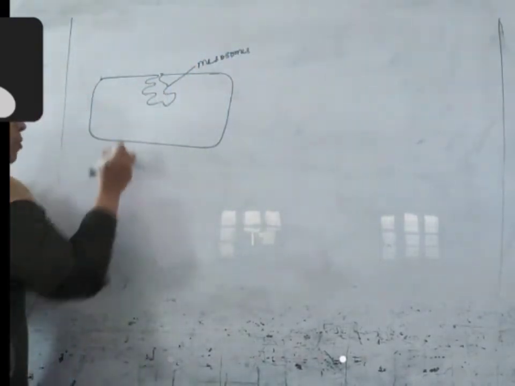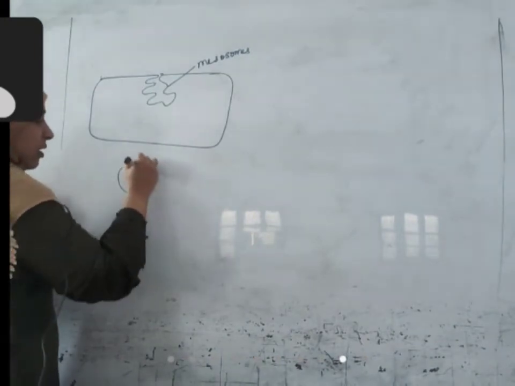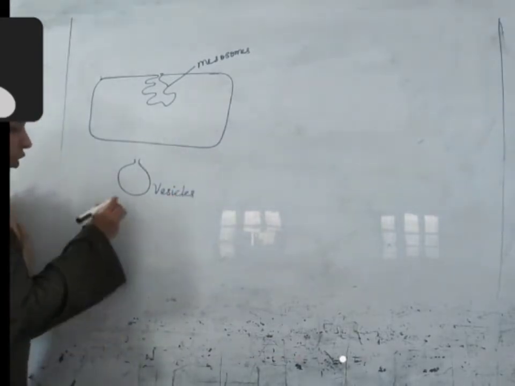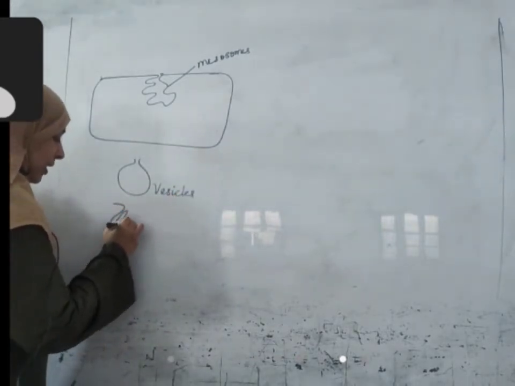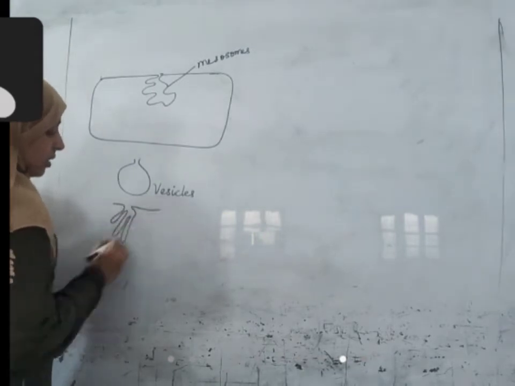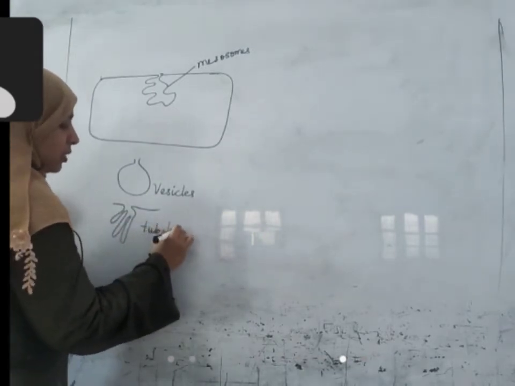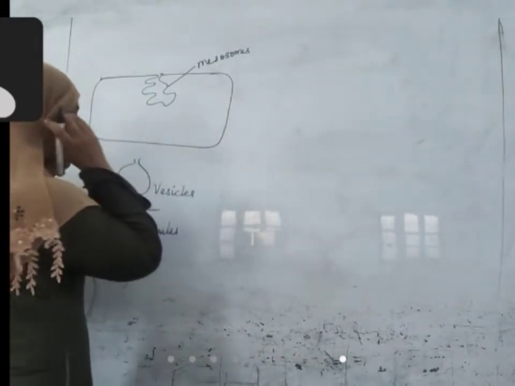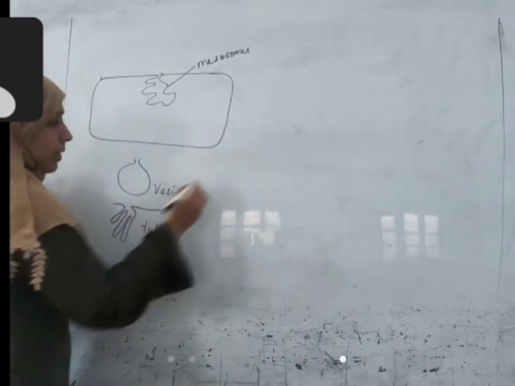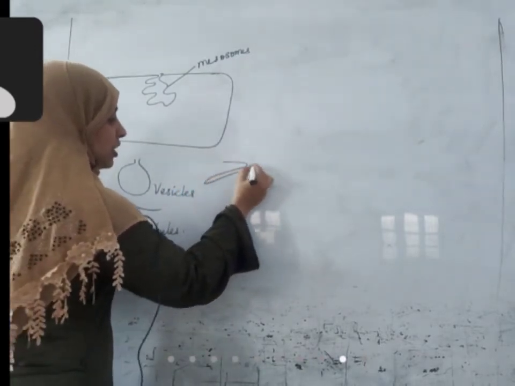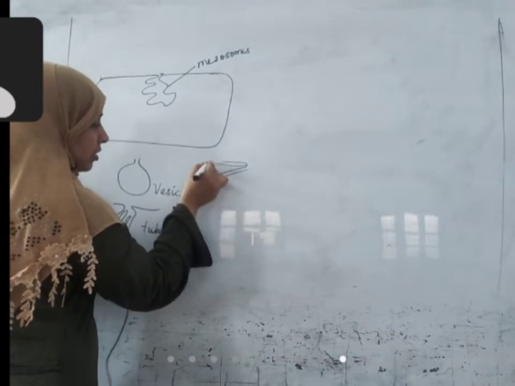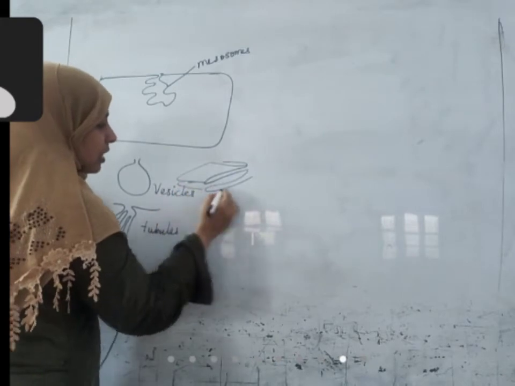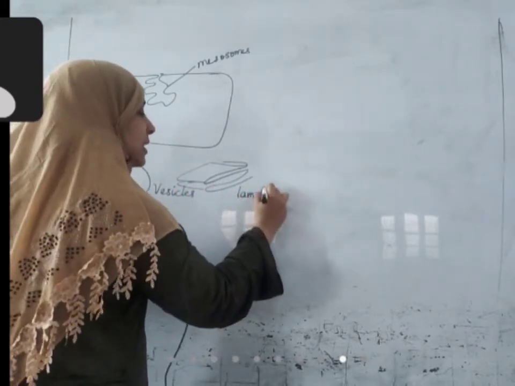Mesosomes either form vacuole-like structures, called vesicles, which are round spherical structures, or small tubules like this. Or they form sheet-like structures called lamellae. That means not small tubes, but a complete sheet, and below that, one more sheet-like structure.